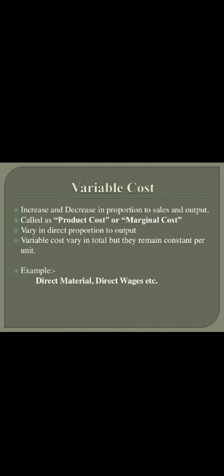Variable cost: increases and decreases in proportion to the sales. It is called product cost or marginal cost.